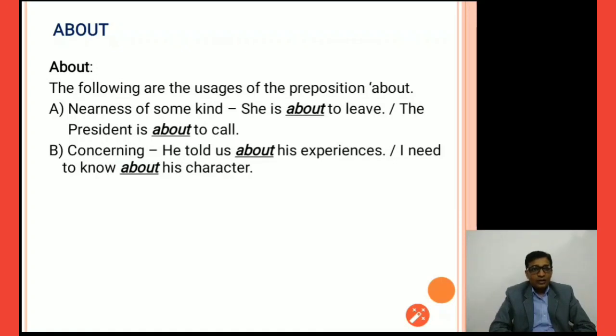Next one, about. The following are the usages of the preposition about. A, nearness of some kind. For example, she is about to leave. About to leave means not confirmed yet, but 90% she is going to leave now. The president is about to call, not exactly that he's calling, but he's thinking to call. 90% possibility.